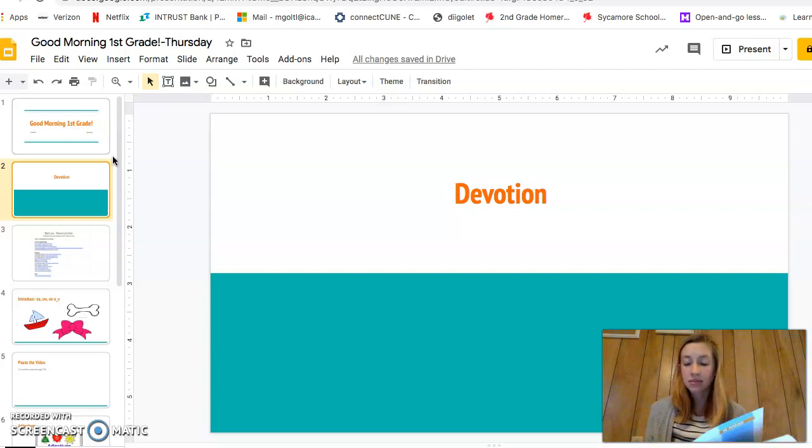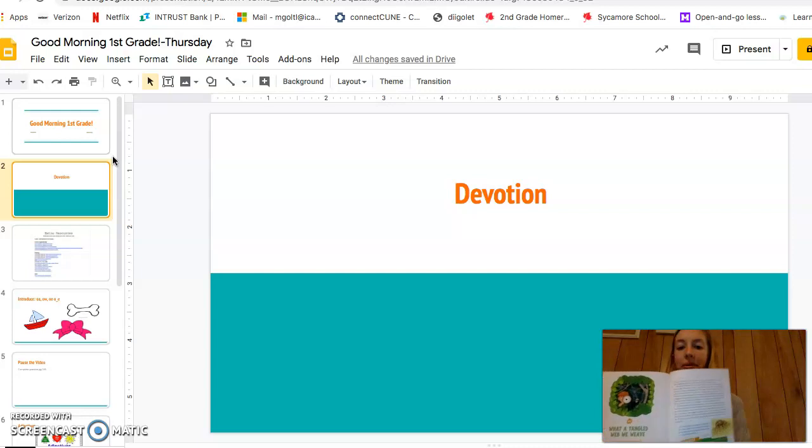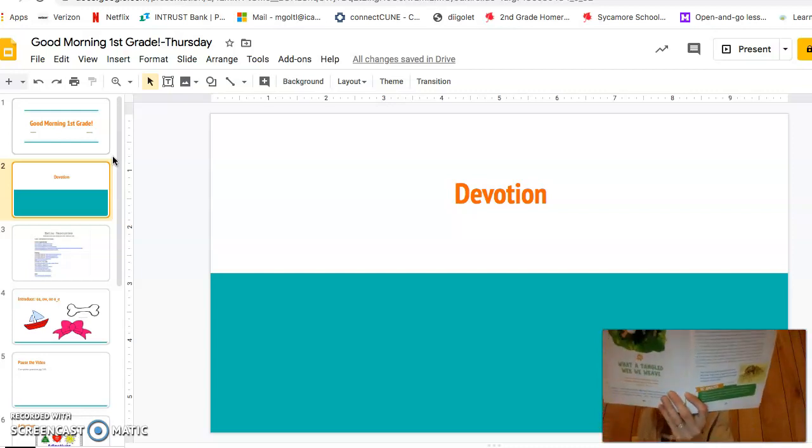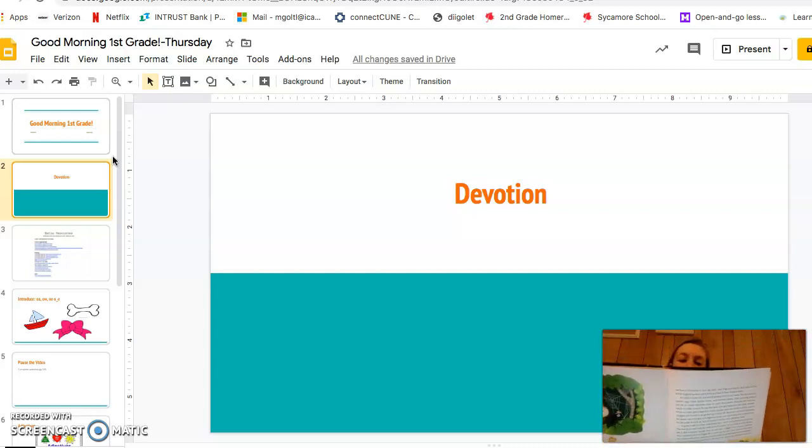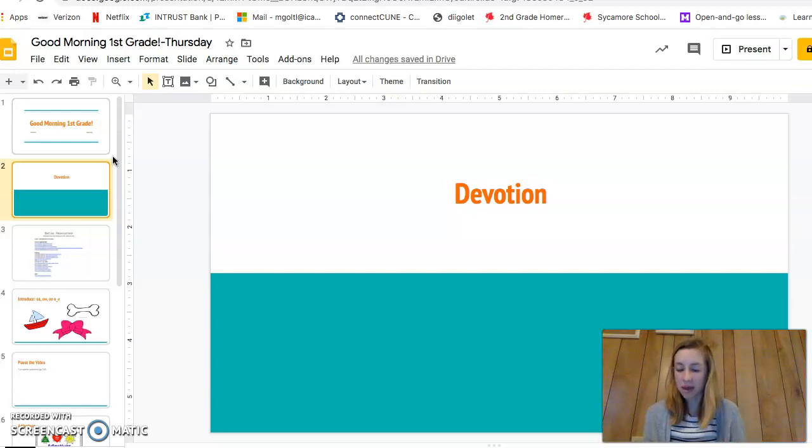It says, be amazed. Not all spiders catch their meals by spinning webs. The wolf spider stalks its prey and catches it. Jumping spiders move fast and have very good eyesight. Can you guess how they catch their prey? That's right, they jump. There's that for you to see. Some scary stuff there.